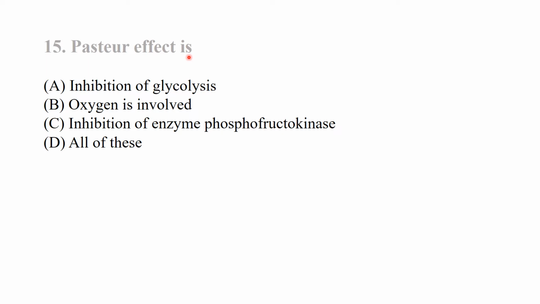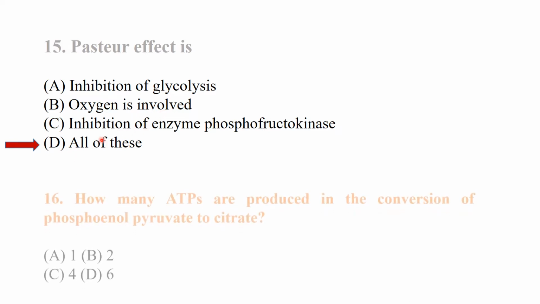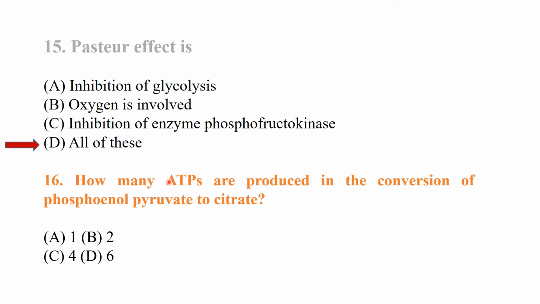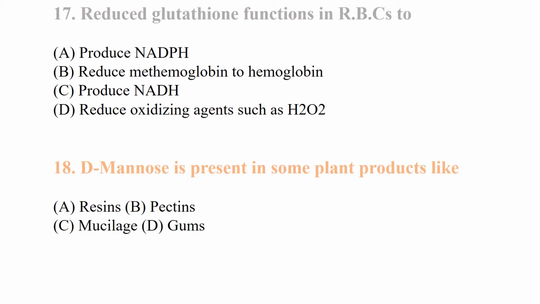The Pasteur effect includes all of the above: inhibition of glycolysis when oxygen is involved, through inhibition of the enzyme phosphofructokinase. How many ATPs are produced in the conversion of phosphoenolpyruvate to citrate? 4 ATPs will be produced. Reduced glutathione functions in RBCs to reduce oxidizing agents such as hydrogen peroxide.